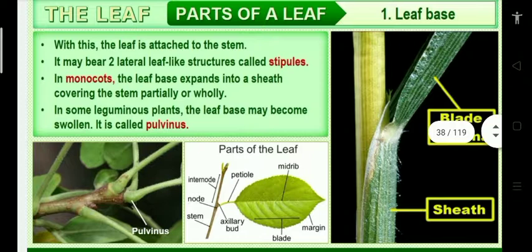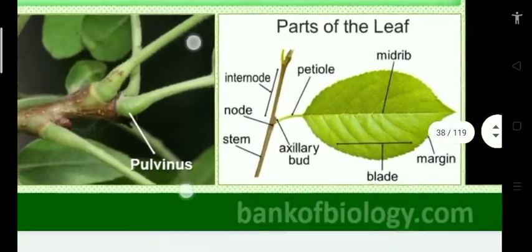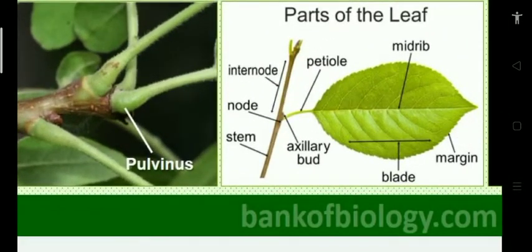Around the leaf base, there are two small leaf-like structures. Those are called stipules. If stipules are present in the leaf, we call it stipulate. If stipules are absent, exstipulate. Then you see the leaf base. In some plants, the leaf base is swollen. You can look at it here. This is nothing but a pulvinous leaf base. It happens in some leguminous plants.